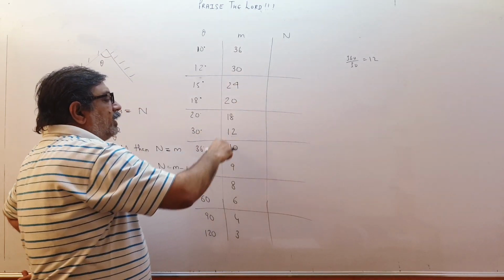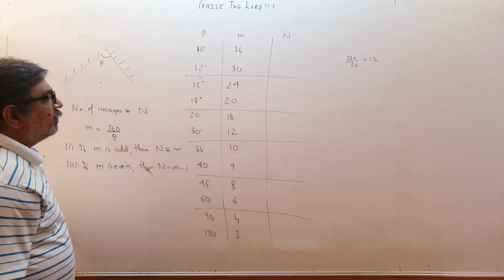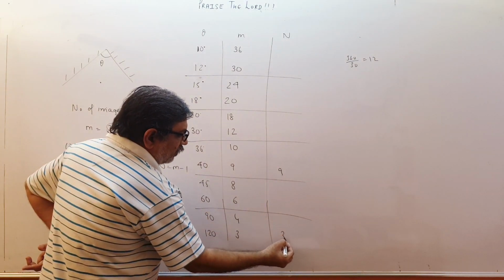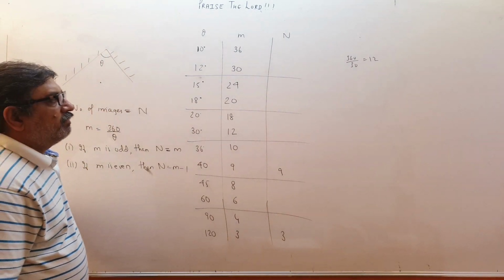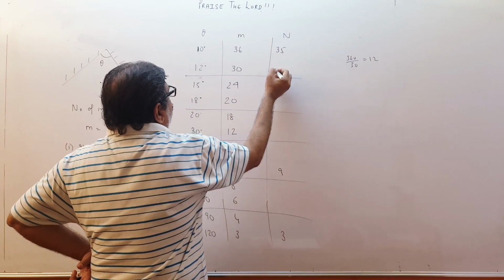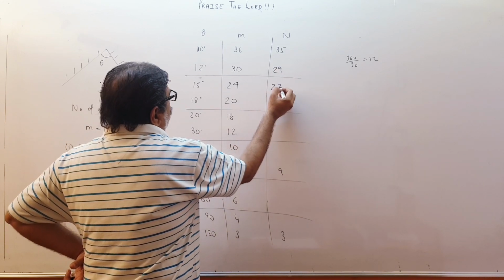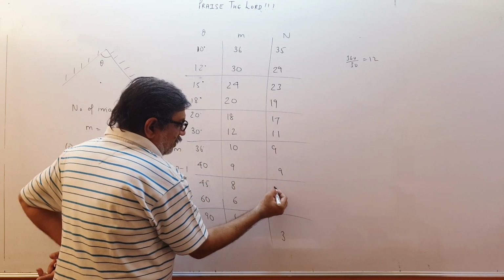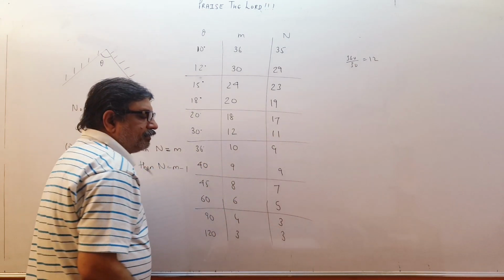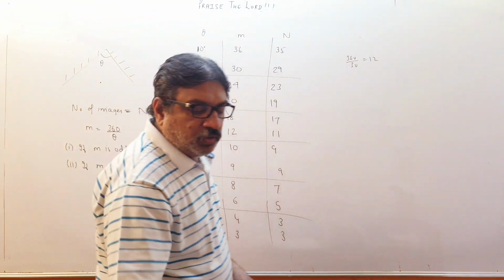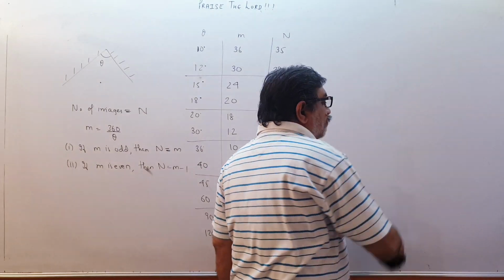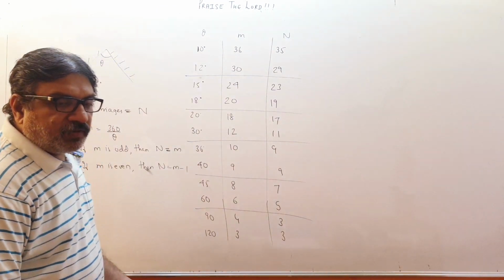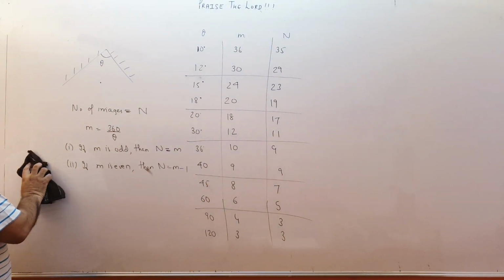So I told you, if m is odd, then n equals m. So wherever it is odd, here it is odd, so 9 only, 3 is 3 only. And whenever m is even, we subtract 1. So this will become 35, this will become 29, this will become 23, this will become 19, 17, 11, 9, 7, 5 and 3. So far it is okay. But many more things you need to understand. Please pause and copy this formula about the number of images, children.